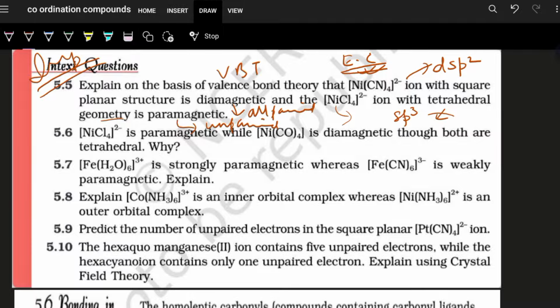electron and hence paramagnetic. Now, the next question, NiCl4 2 minus is paramagnetic, the other one is diamagnetic. You have to talk about the field effects, like CO is a strong field ligand and Cl minus is a weak field ligand. Obviously, strong field ligand will cause pairing of electrons, and that you have to show. Like nickel over here is in Ni0 oxidation state. So how is it occurring?